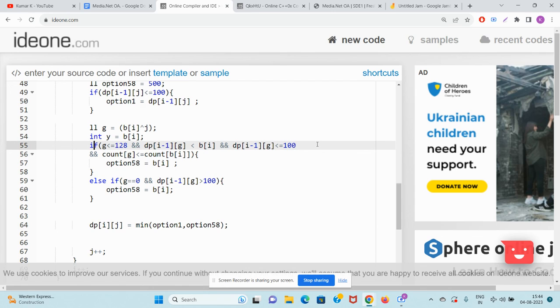So guys, see, there are only three options. First thing is that the previous subsequence which you're taking from 1 to I minus 1, its XOR should be g. The last element is DP[i-1][g]. It should be strictly less than b of I. Also, no one in this world is going to explain it to you like this at the current moment. Also, the value of DP[i-1][g] which is coming should be less than or equal to 100, meaning a valid element. If it is 500, it means fake. 500 I had already initialized. If all these are true, and the count of g is less than or equal to count of b of I, then your job is done.